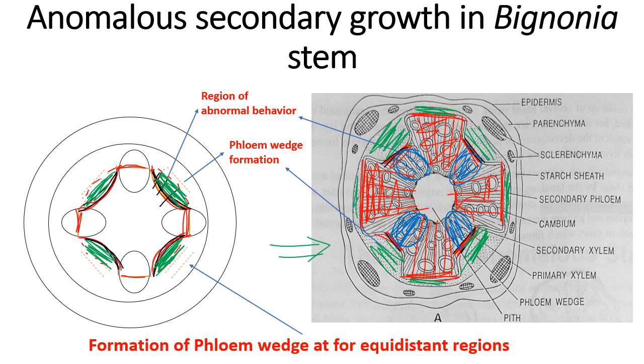So at 4 equidistant places, that is 1, 2, 3, and 4, there is development of phloem patches in the place of xylem. You can see it appearing here in the form of animation. So these four patches can be noted, and this is the anomaly.